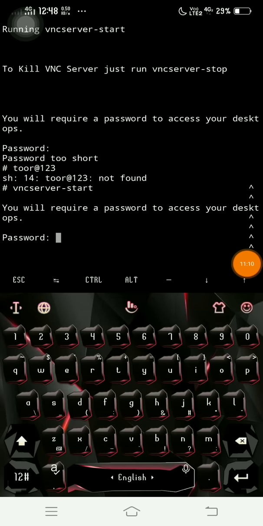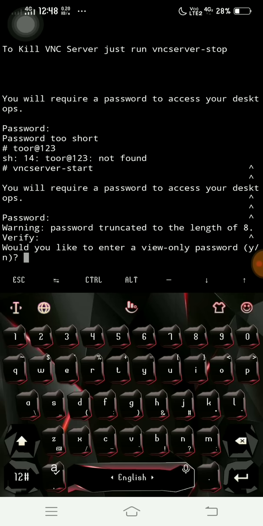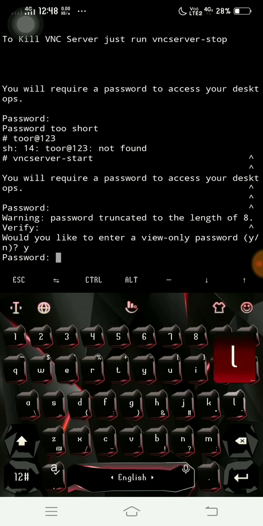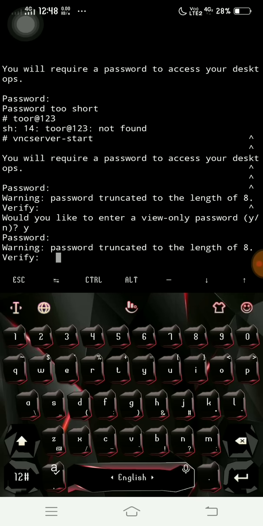Okay, so we need to first set up our VNC server password. Let's set the password. Warning: password truncated to the length of eight. Verify. Would you like to enter a view-only password? Yep. That's again asking. Okay, let's set the password again.